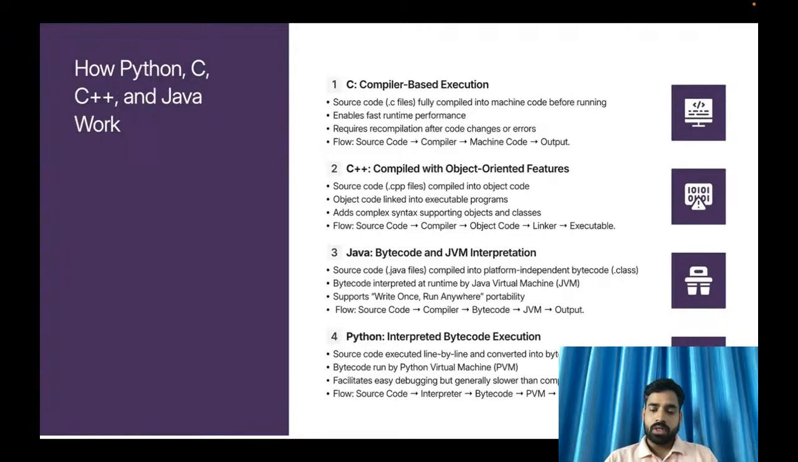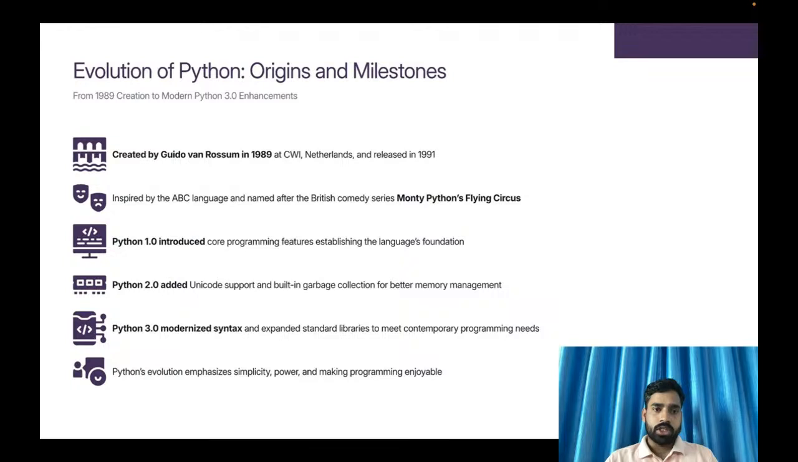So now we will move on to how Python has evolved. I have already told how in 1989 it was developed by Guido van Rossum, and Python 1 came in 1993, then Python 2 came in 1996, then 3. Like that it has evolved. And we will see what features Python has in the next slide.